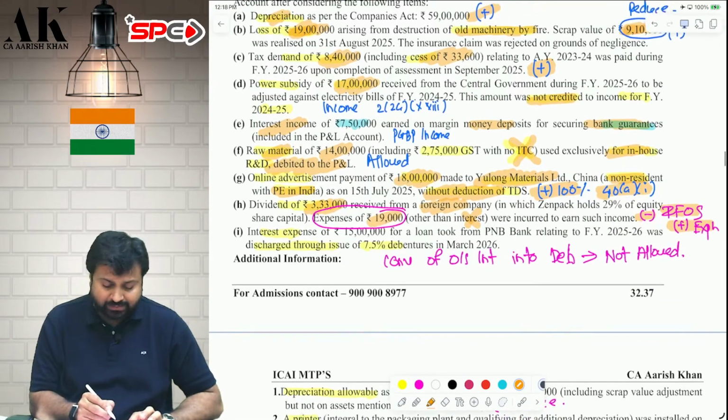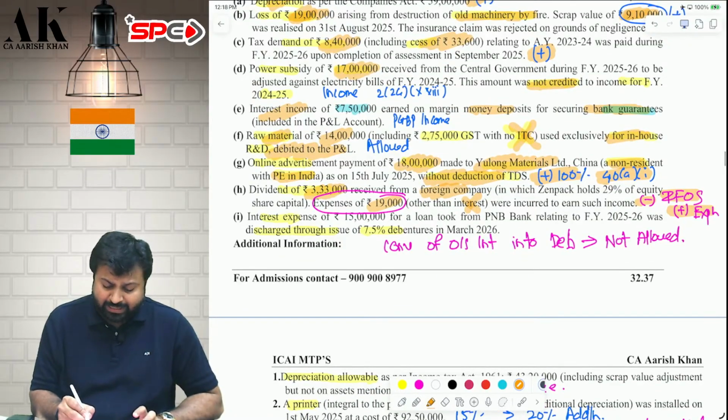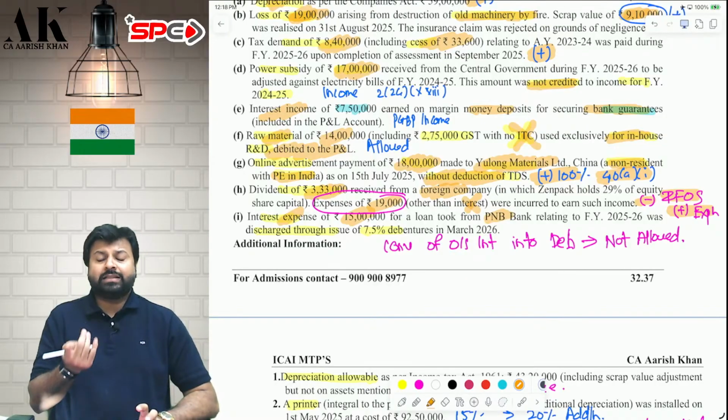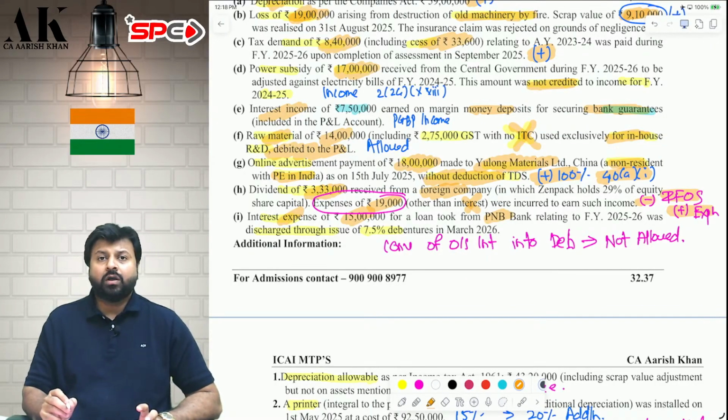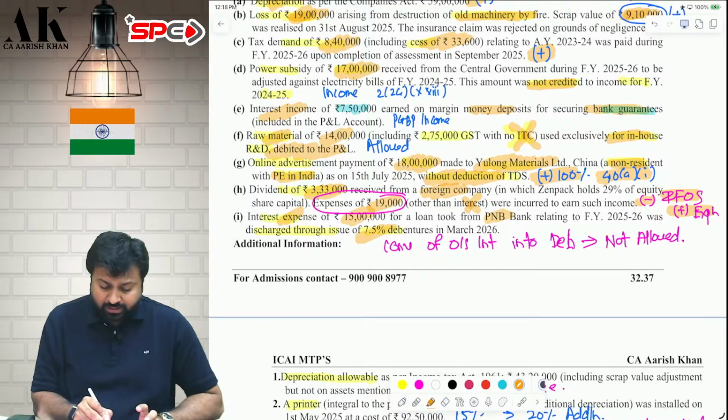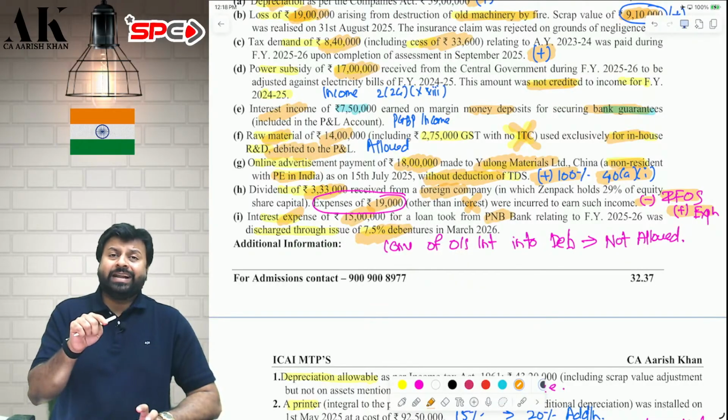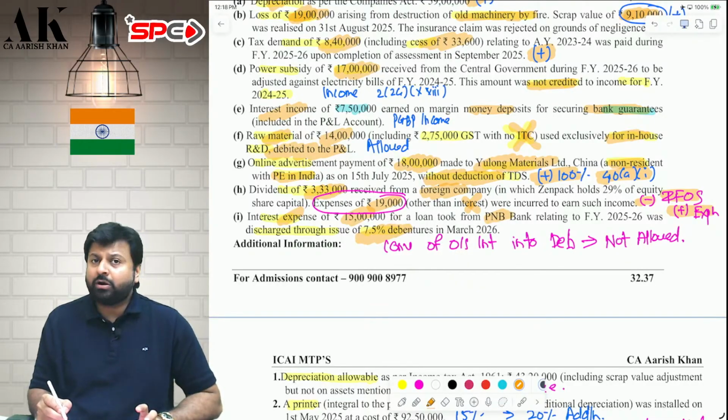Okay. Next is, you have taken some loan from PNB. On that there is an interest of 15 lakh rupees. Now you want to convert that interest into a new loan, or you want to convert that interest into a debenture. Therefore conversion of outstanding interest into a debenture does not amount to actual payment.